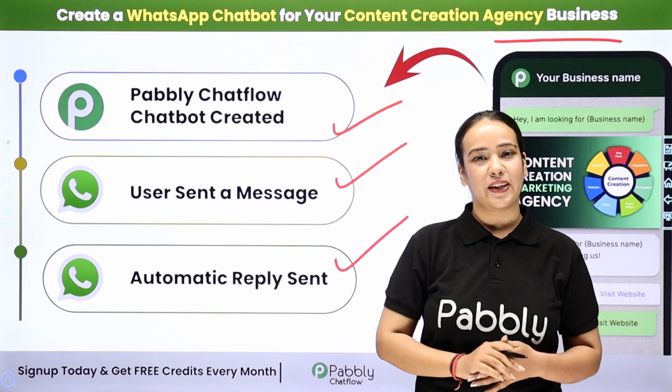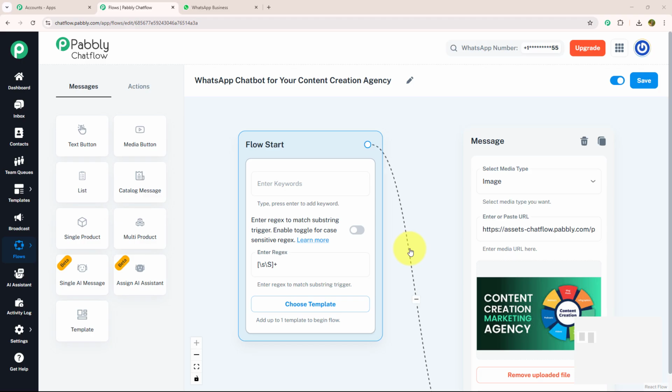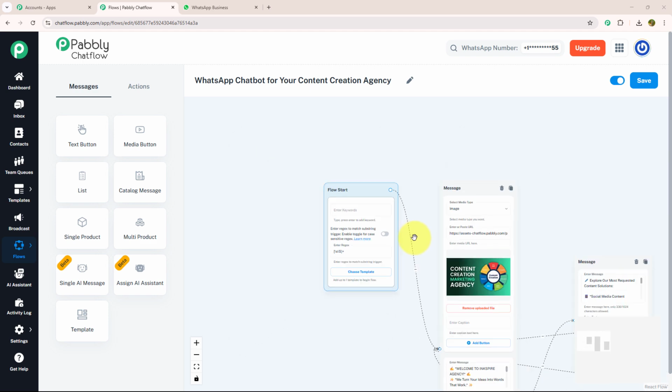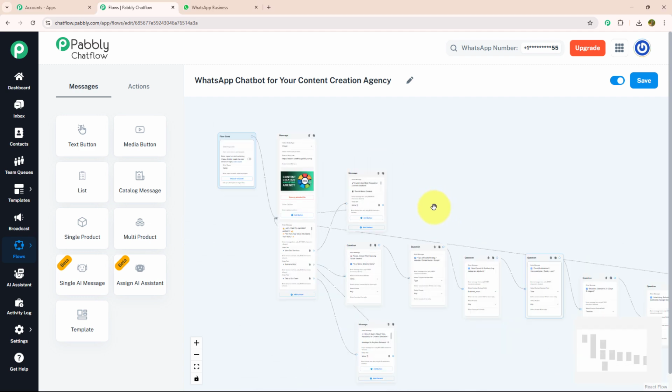If you want to know how to create this chatbot for your own business, then let me take you to my screen. Welcome to my screen. In today's video, we are going to learn how to create a WhatsApp chatbot for your content creation agency using Pabbly Chatflow. This chatbot will automatically respond to people, collect their details and guide them through the inquiry process. So let's get started. As you can see, I have made this chatbot using Pabbly Chatflow.